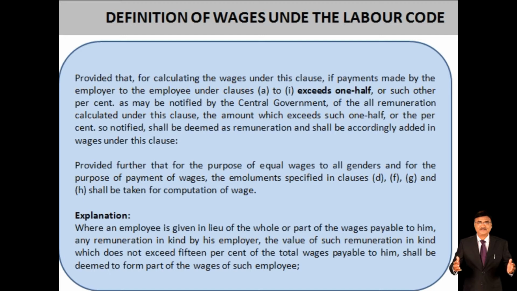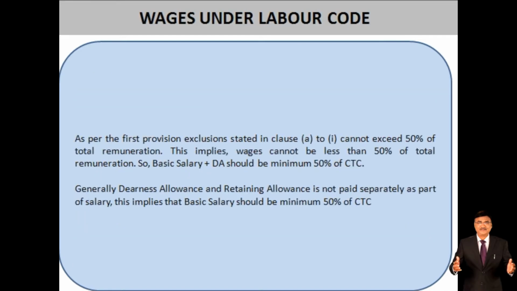Then the explanation of what comes under this definition of wage under the labor code: where an employee is given, in lieu of the whole or part of the wage payable to him, any remuneration in kind by his employer, and the value of such remuneration in kind does not exceed 15% of the total wages payable to him, it shall be deemed to form part of the wages of such employee.